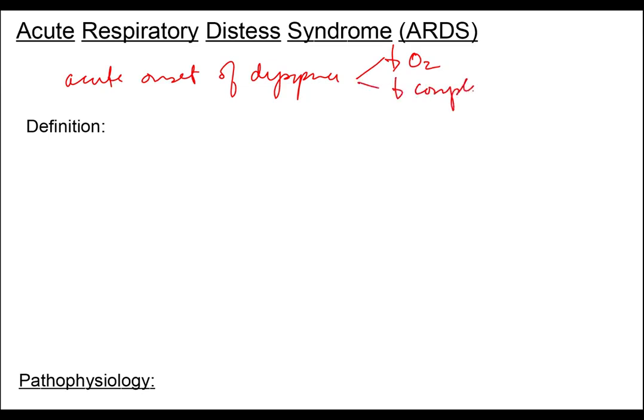Acute respiratory distress syndrome is a clinical syndrome in which there is an acute onset of dyspnea that is associated with a decreased response to administered oxygen, decreased compliance in the lung, and on imaging there are diffuse infiltrates.